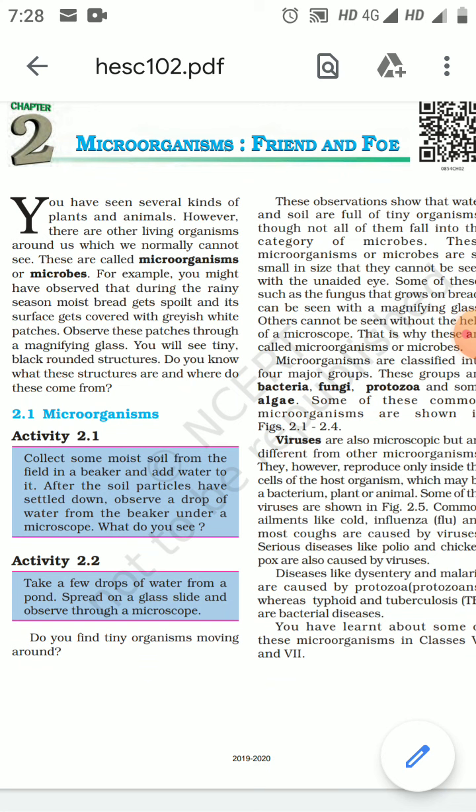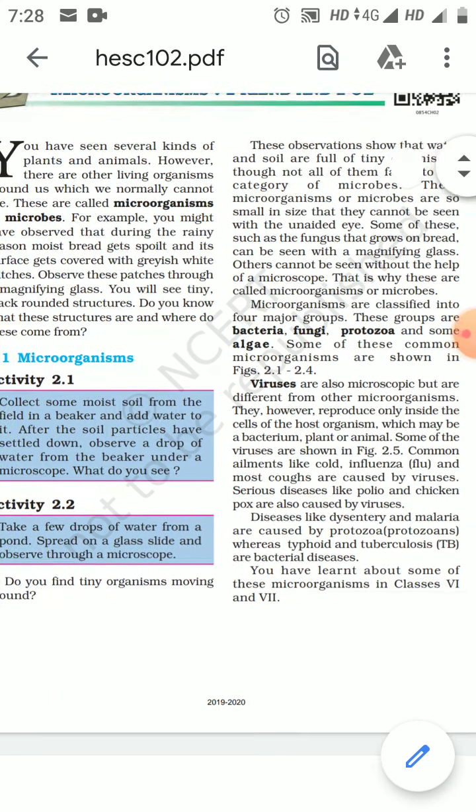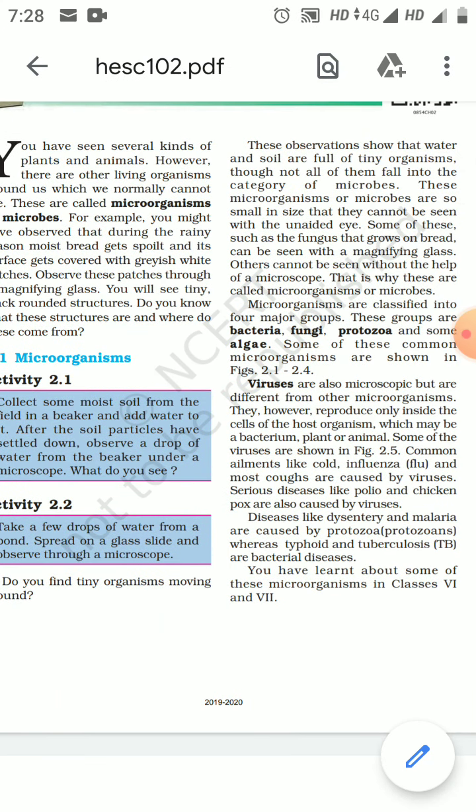You all are familiar with the diversity which is available on this planet Earth. There are a variety of plants and animals present on this planet Earth, but there are so many kinds of very small organisms which we cannot see, but they are there and they play a very important role in our life. Microorganisms are generally classified in four major groups. These are bacteria, fungi, protozoa, algae.